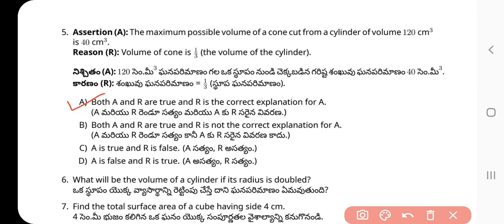Explanation: the volume of a cone is exactly 1 by 3 of a cylinder with the same dimensions. 1 by 3 multiplied by 120 means 40 centimeter cube. So the reason explains the assertion.